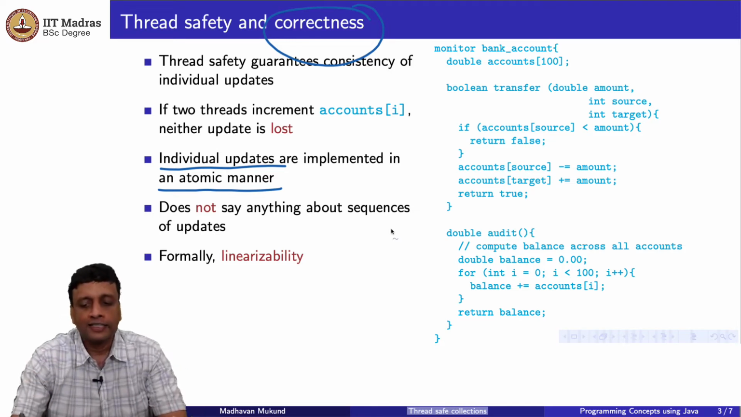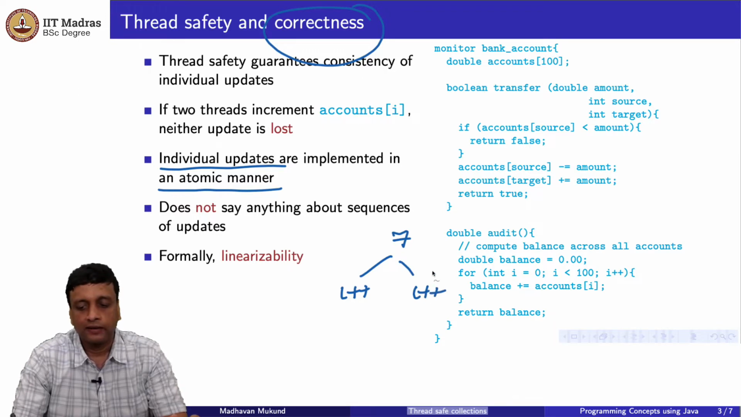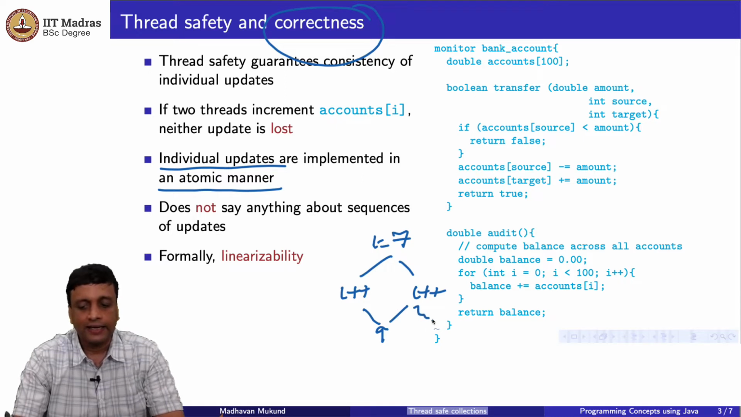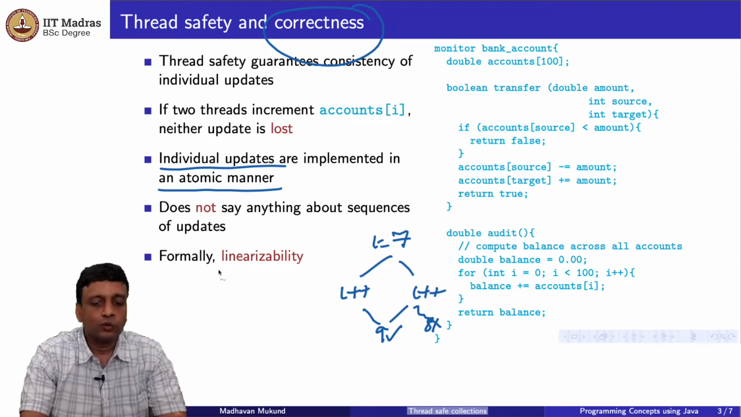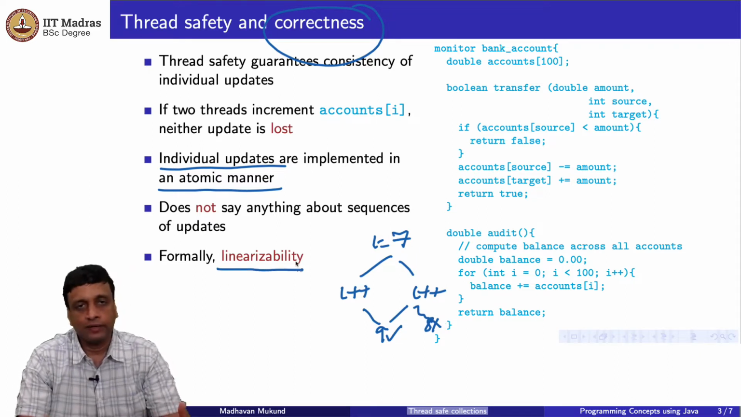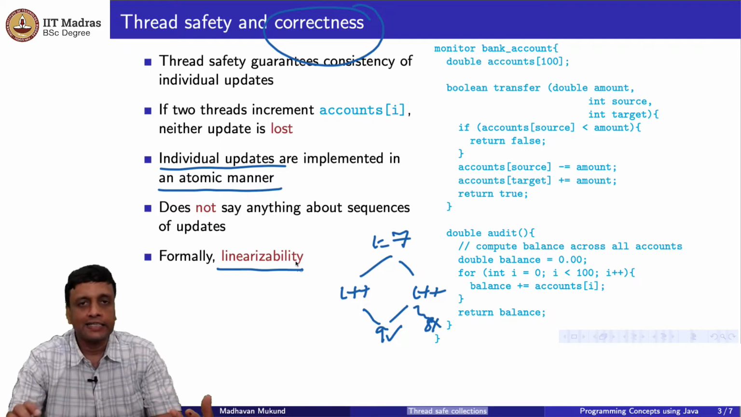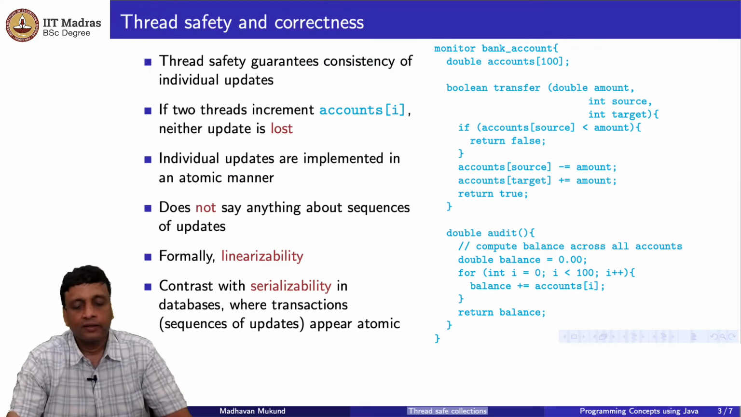So when I start with a value 7 and then I do i plus plus here and i plus plus there, then I would logically expect after this that the answer is 9. If I see an answer 8, it is possible, but only because of interference, and interference is an undesirable thing. So the correct answer is 9 and the answer 8 is wrong. This is formalized in this setting of individual updates being consistent through a definition called linearizability. The important thing is that linearizability refers to individual updates of individual data items inside a collection.